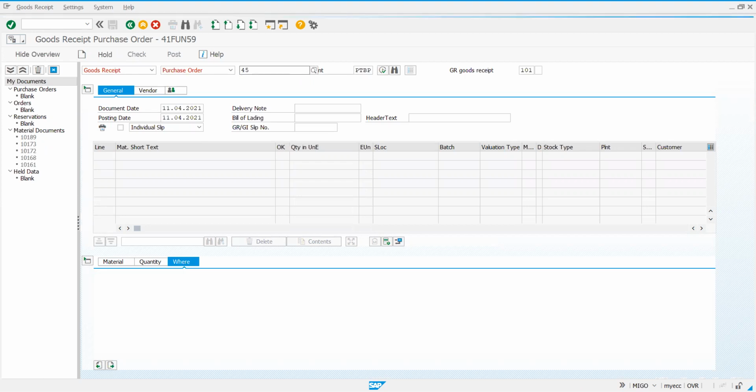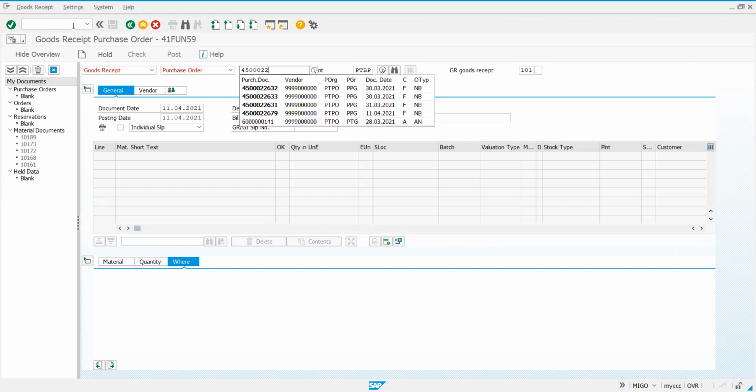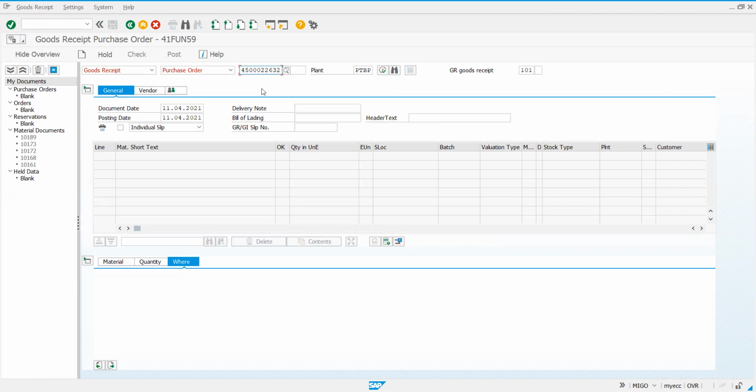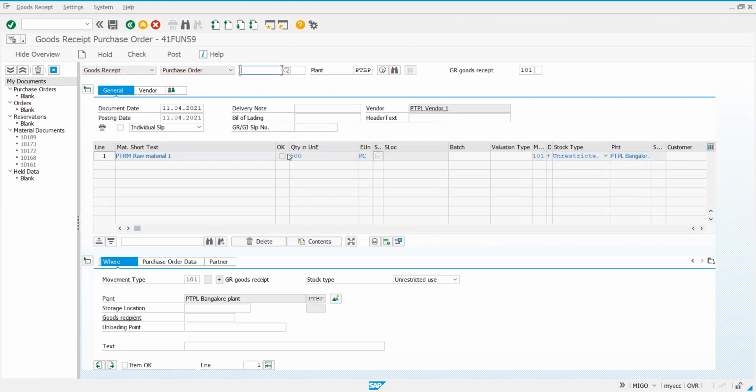What's our PO number? Can you tell the PO number? 450022679. Is PO number 679 correct? Last but one. Yeah, are you able to see this? Yeah, see, 500 is the quantity.